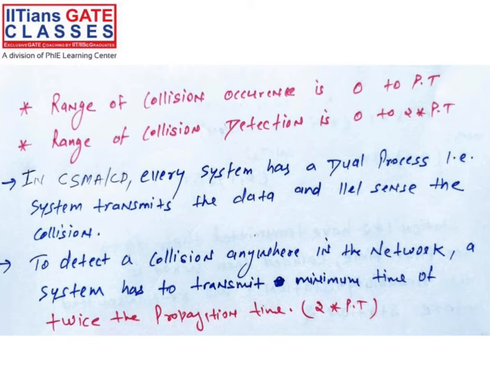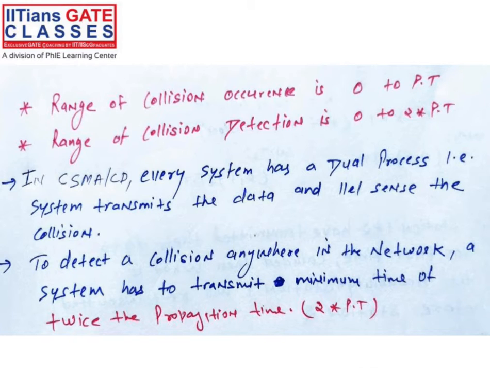Okay. Now, the range of collision occurrence, your vulnerable period in CSMA/CD, is 0 to PT, in between the length of the cable. Whatever the length of the cable, your total propagation time, anywhere in between collision can happen. And the range of collision detection is 0 to 2 into PT. Because in the worst case, if collision happens at the end of the cable, then that signal will revert back to the starting point of the cable, right?